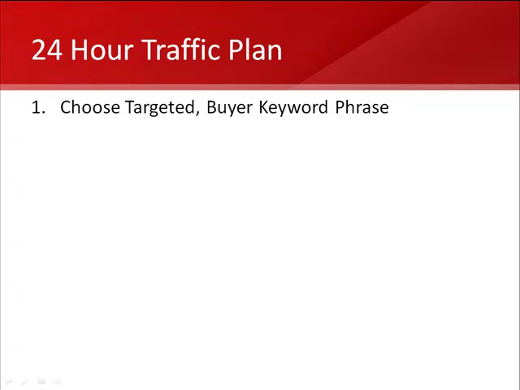The main focus here is to narrow down on a targeted buyer keyword phrase that's related to your niche. I'm going to show you on the screen how to do that, but you can use the AdWords keyword tool, and you just type in the root domain name. So for example, if you are a business in Tulsa, Oklahoma, you might say Tulsa chiropractors, and see what kind of keyword options come up that way.